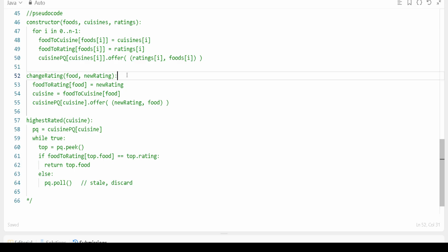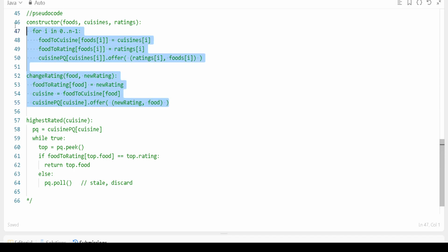Now we know that we have the food rating, right? What we will do, we can directly get food to the rating and we'll find the map and we'll store the new rating. We will update the map, right? Then we'll say, okay, what is the cuisine there? So from the food to cuisine map we can get the cuisine, right? And similarly for the cuisine priority queue, we'll say, okay, let's update its rating. Okay, so this is the high level thing. You can write the code from here, right?